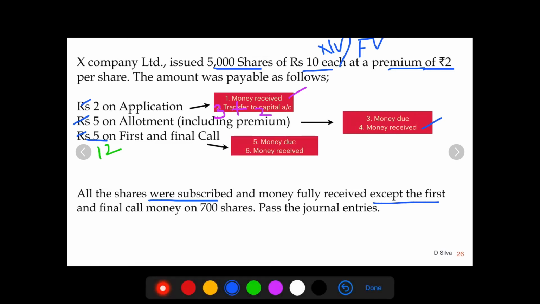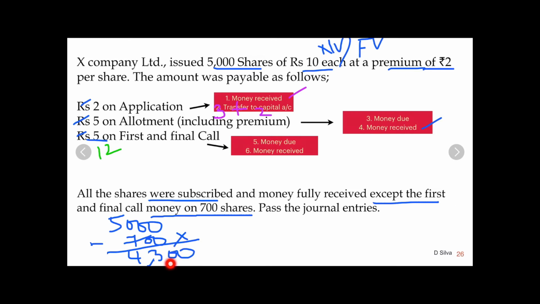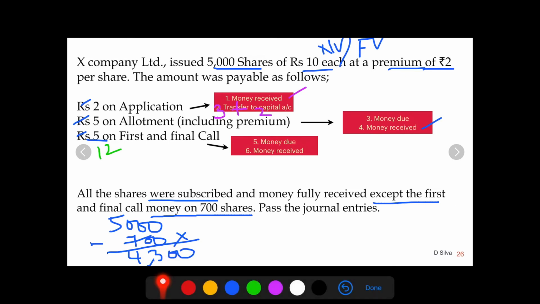No, except for the call money on 700 shares. So how many shares are being issued? 5,000 shares which are being issued, out of which for 700 shares we are not receiving the money. So let's find out the number of shares, which is 4,300.